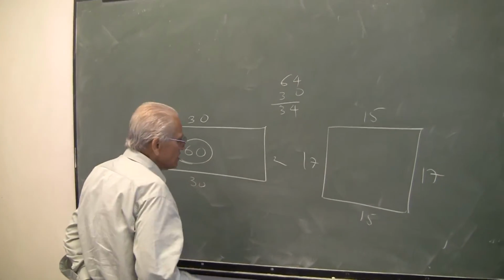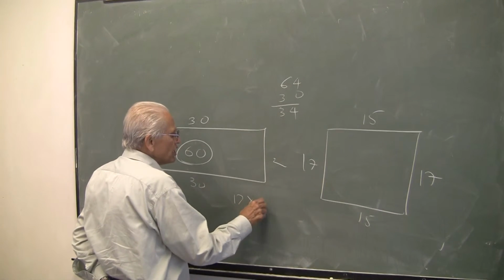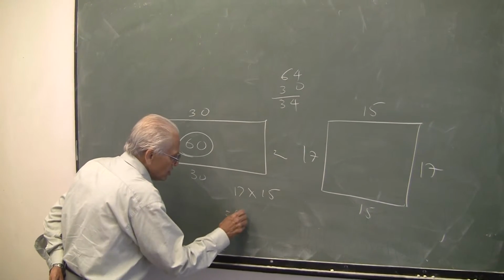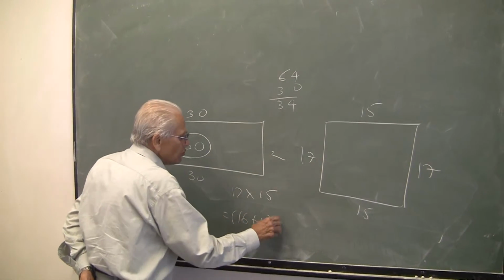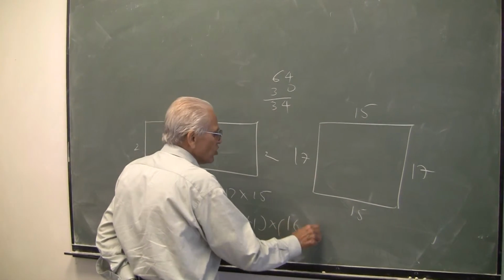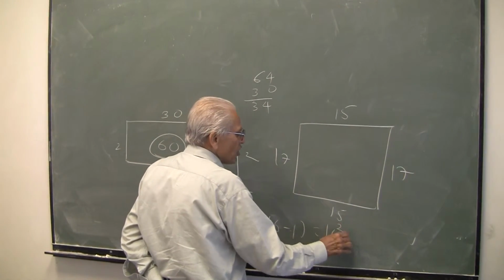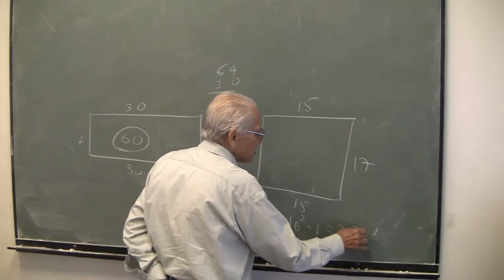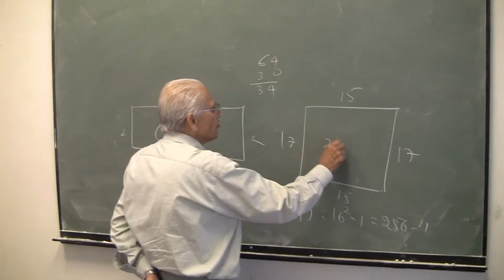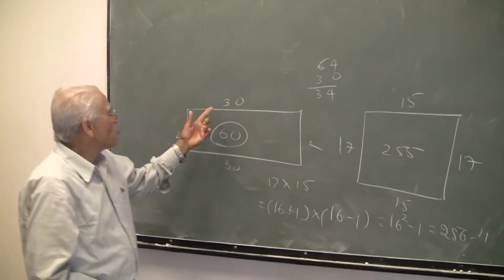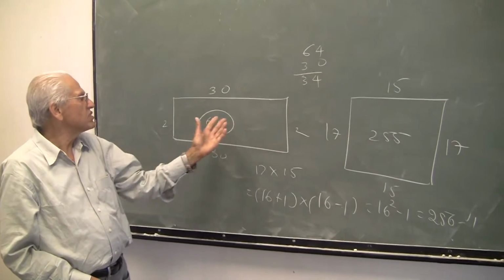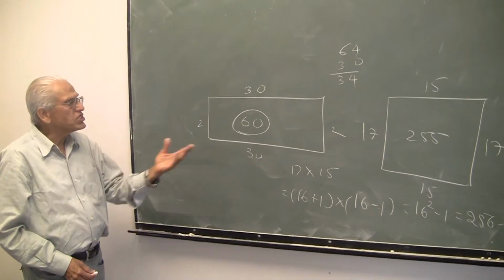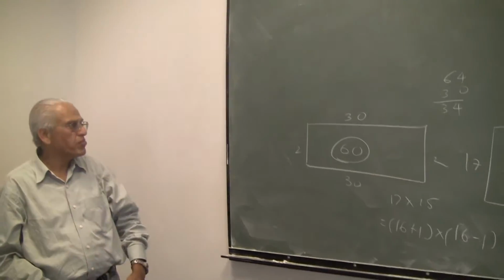Now how do I calculate that fast? 17 multiplied by 15 I will write as 16 plus 1 multiplied by 16 minus 1. So this is 16 square minus 1, which is 256 minus 1. That's how it is 255. So observe that as I change the dimensions, the area changes. The question is, when will the area be maximum?